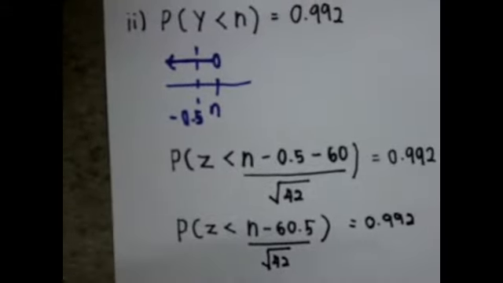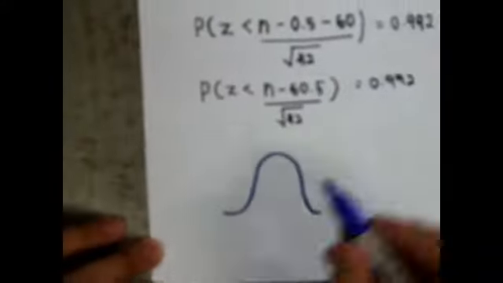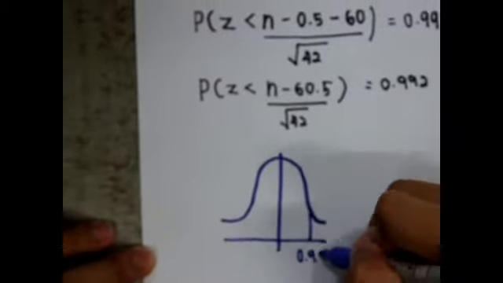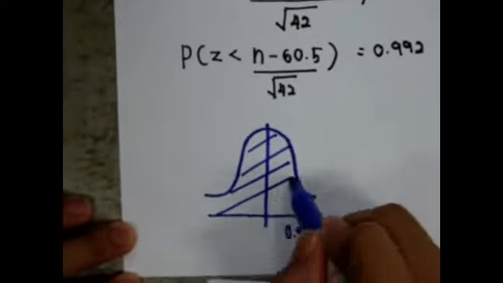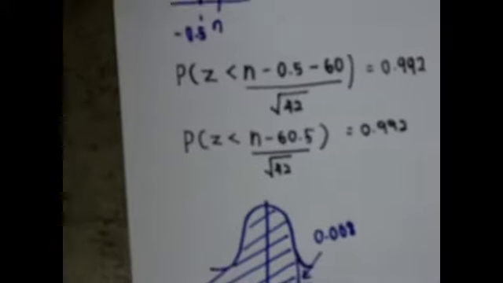As we know that our probability is equal to 0.992, we take 1 minus 0.992 to get 0.008. So we can search for the value of 0.008 from the table.